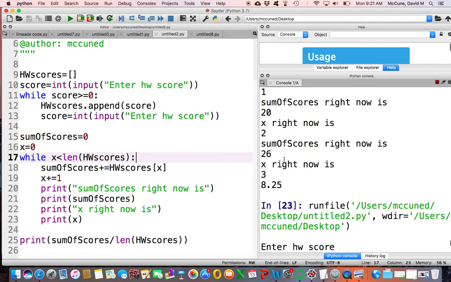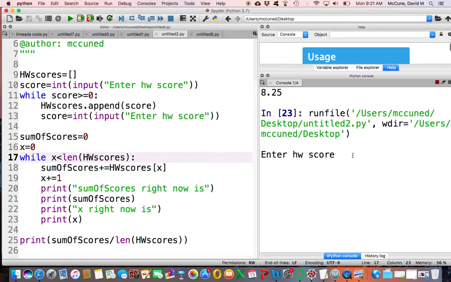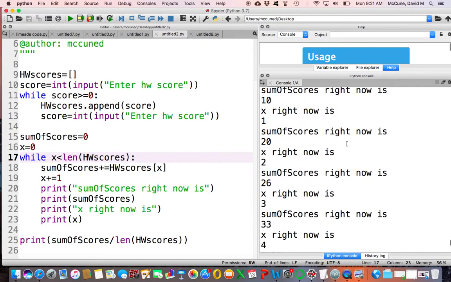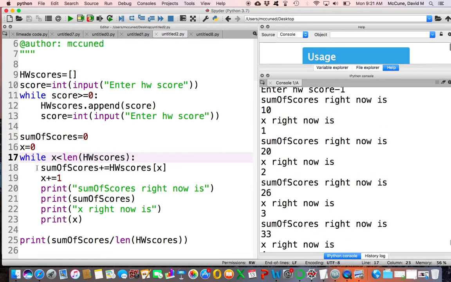Okay, so maybe just run this one more time, and you should be playing with this on your own. So 10, 10, 6, 7, terminate. Okay, so I scroll back up. So now, because I put the printing after it updates things, sum of scores is 10, x right now is 1. And then it prints, and then starts to loop over.